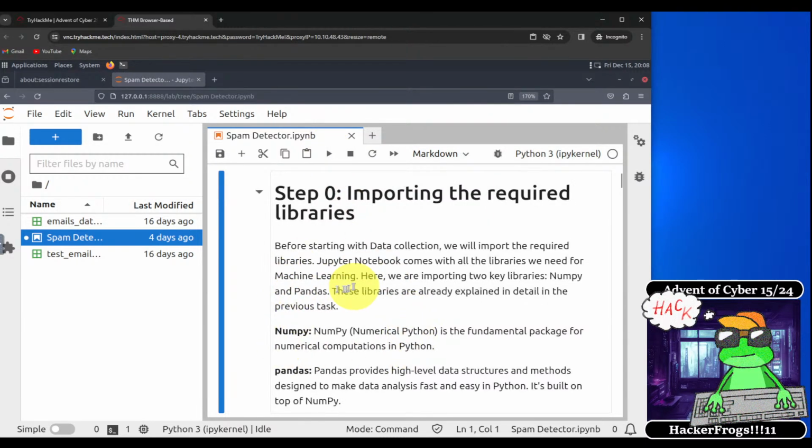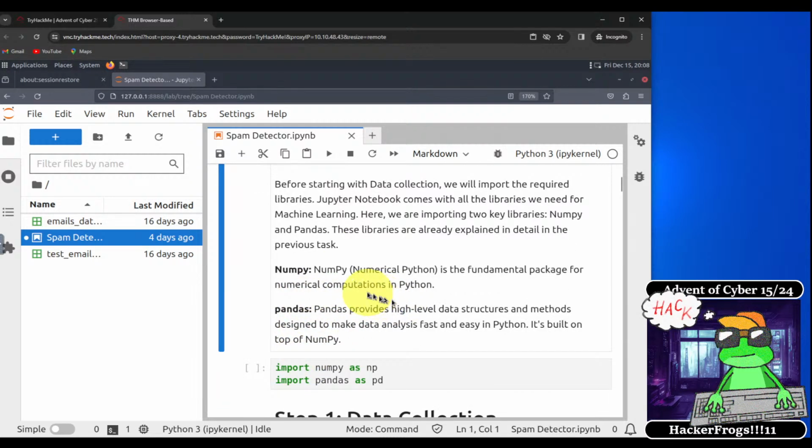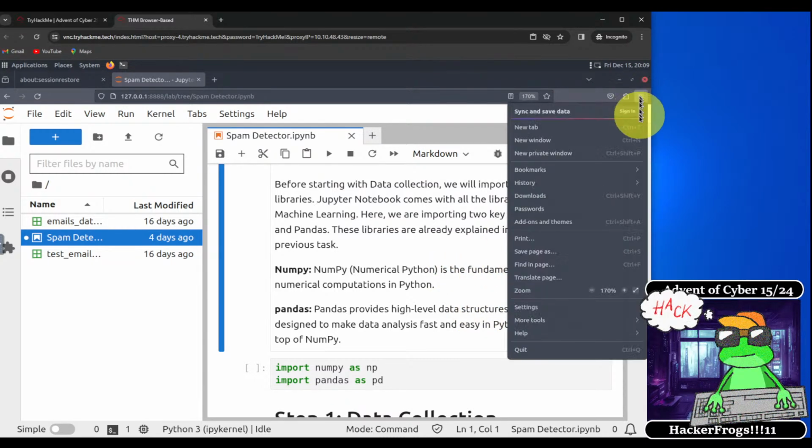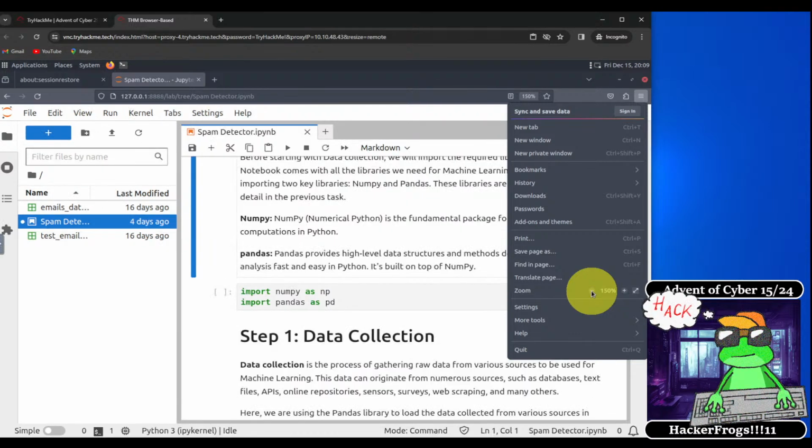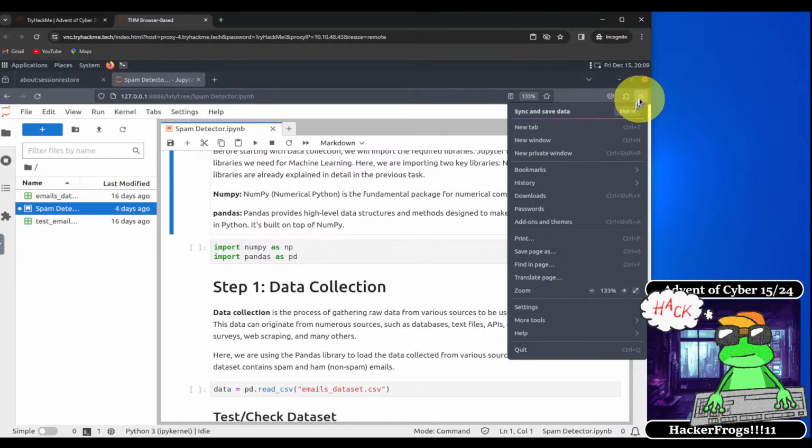So before starting with data collection, we'll import the required libraries. Okay, so we're going to use NumPy, which is numerical Python. It's a fundamental package for numerical computations in Python, as well as Pandas. Pandas provides high-level data structures and methods designed to make data analysis fast and easy in Python. It's built on top of NumPy. Okay, so we're going to make this a little bit smaller because it's starting to get really cramped. Okay, so that's a little better.